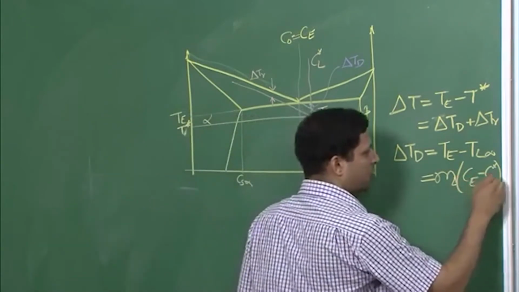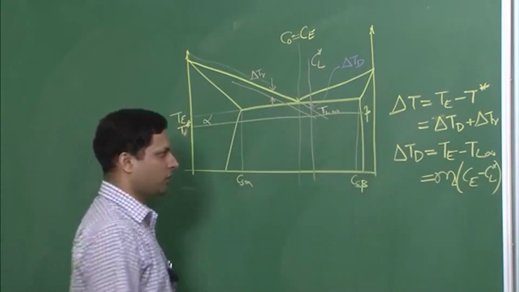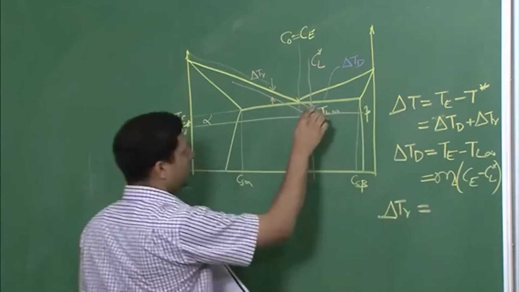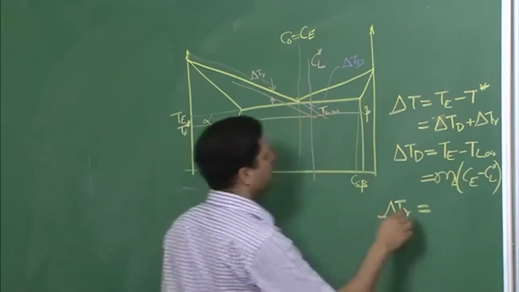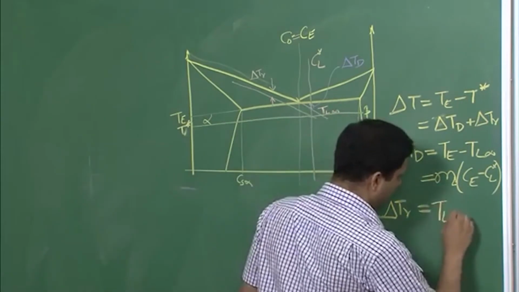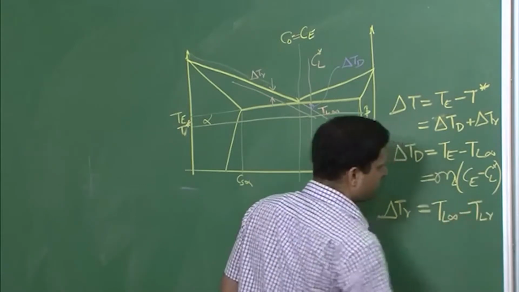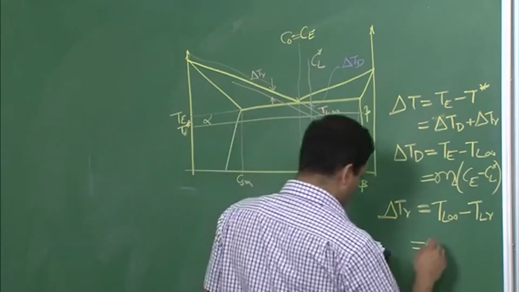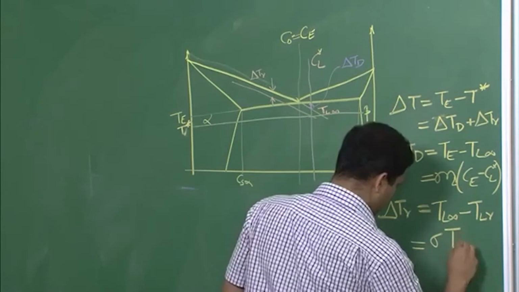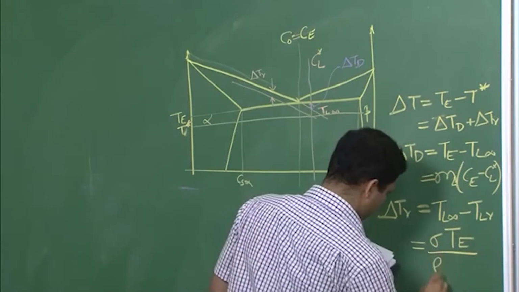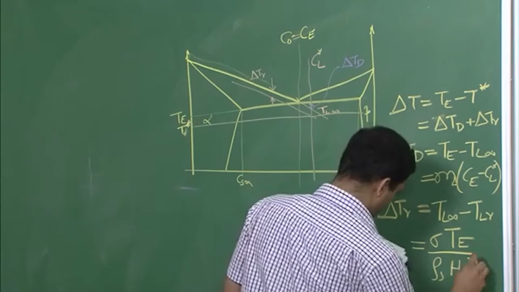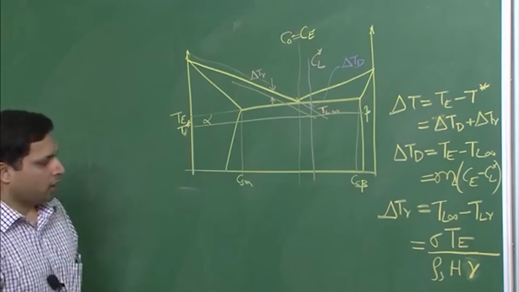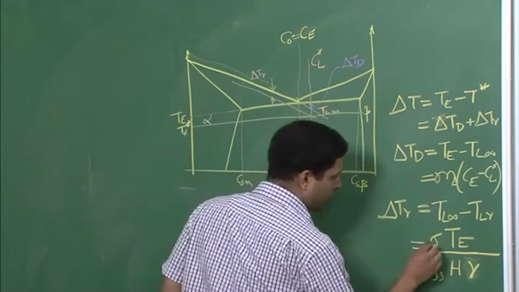So we know the delta TD from here, and we know delta TR is equal to TL infinity minus TLR. So it can be written like this. And if you want to look at it in more detail, this can actually be further written like this, where sigma is the solid liquid interface energy.